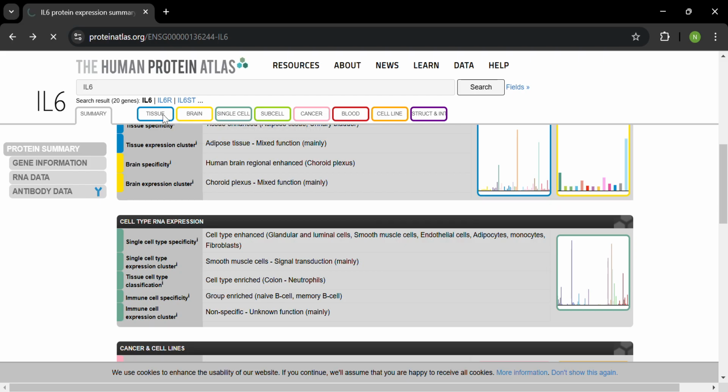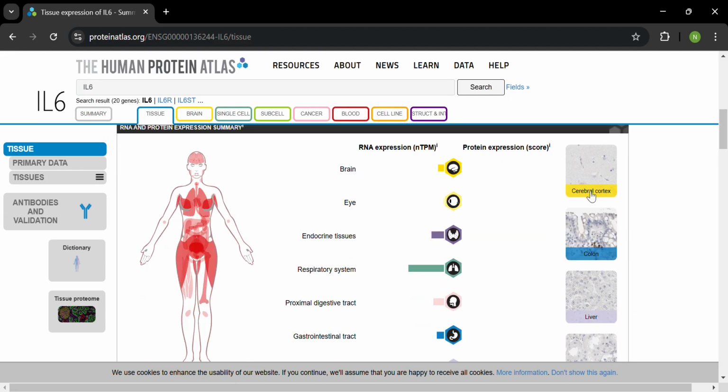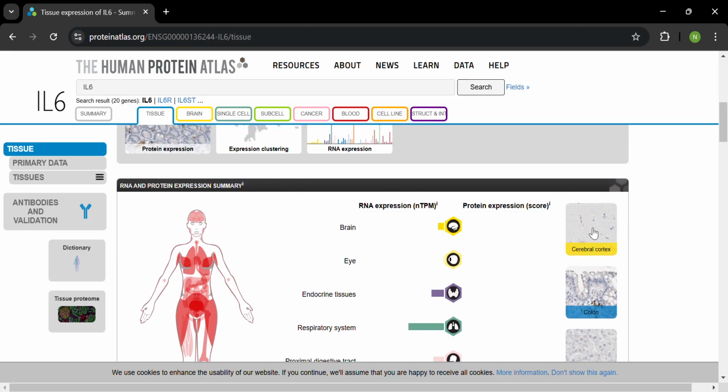So let's talk about tissues first. Tissues in IL-6. Down here we can see the RNA and the protein summary. RNA indicates the amount of RNA a gene produces, which aids in determining its level of activity. And the protein basically indicates the amount of protein that a gene produces, and they both go hand in hand.